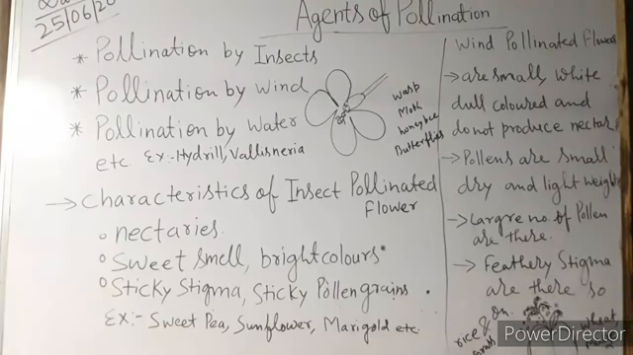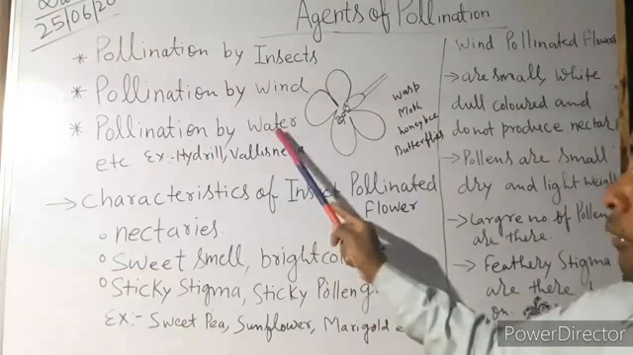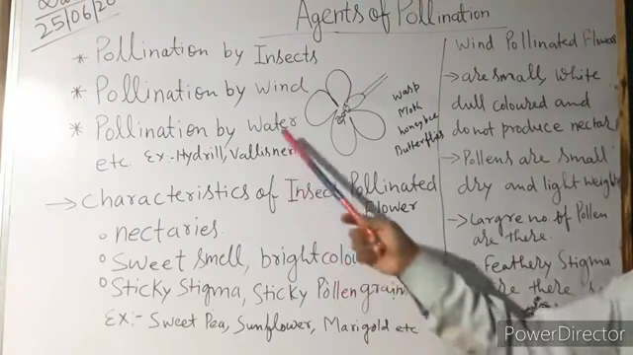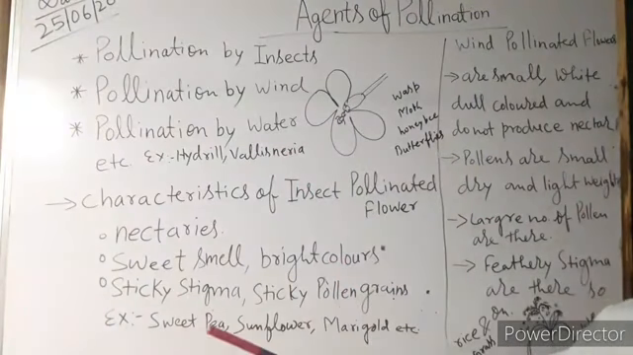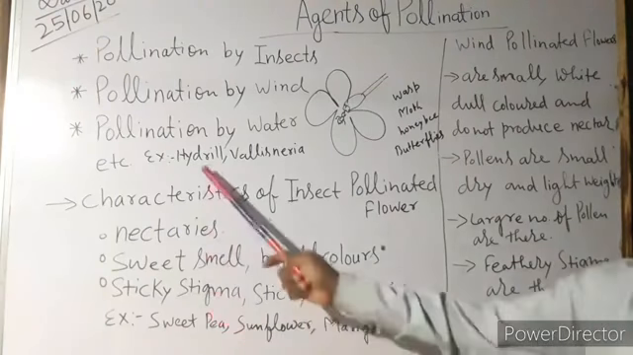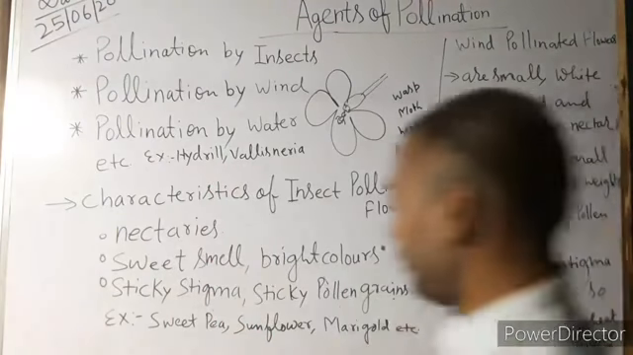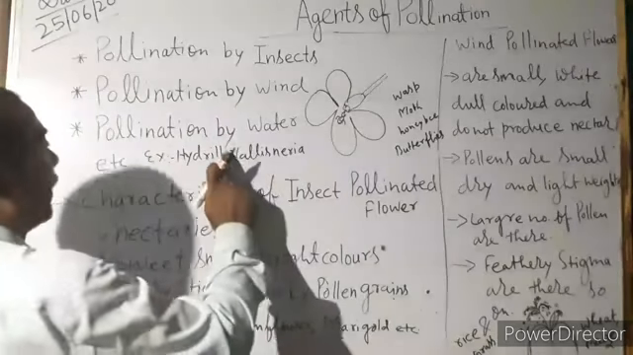The third is pollination by water. Pollination by water is also called hydrophily. Pollination happens by water. The plants are there, you can see here, hydrilla.